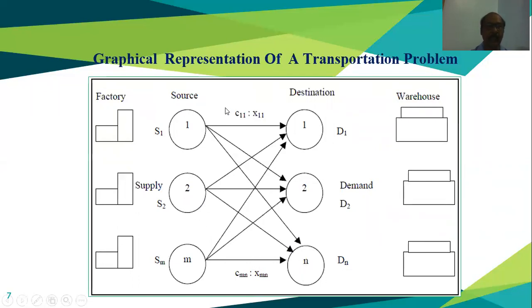And the shifting cost per unit item is C11 when we are shifting from source 1 to destination 1. Like that, when we are shifting one unit of the commodity from the ith source to the jth destination, the transportation cost is Cij. And if we transport Xij amount of the commodity from the ith source to the jth destination, that is denoted as Xij.